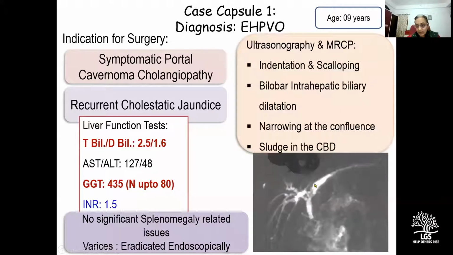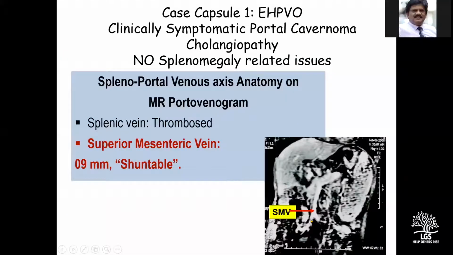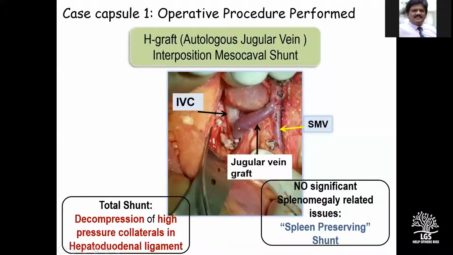On MRCP, there was this typical indentation with intrahepatic biliary dilatation, narrowing at the confluence, a dilated CBD, and sludge at the lower end. So we did an MR portovenogram which reported a thrombosed splenic vein, but fortunately the superior mesenteric vein was 9 millimeter with a good length in the intrapancreatic part. So we elected to perform H graft interposition mesocaval shunt because it is a total shunt and it would decompress the portal cavernoma cholangiopathy, and this child did not have any splenomegaly related issues, so we would always prefer a spleen preserving shunt.